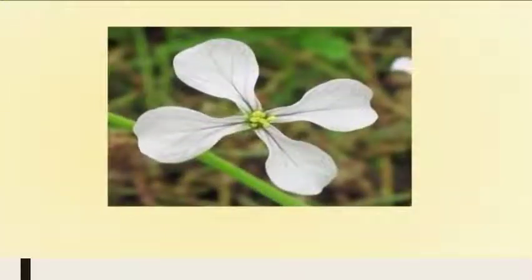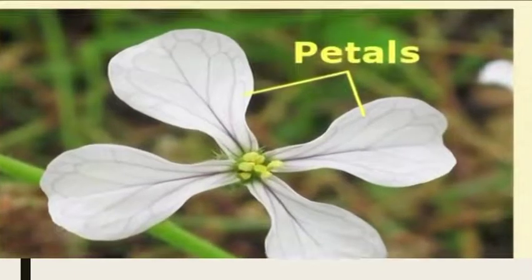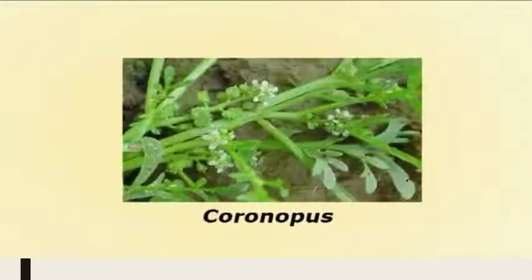Now the corolla is again comprised of 4 petals. It's apopetalous, that means free petals. A characteristic feature, it is cruciform, that means arranged in a cross shape. These petals are often with an elongate claw at its base and a spreading limb. Sometimes in some of the species we see these petals are absent, as we see in the case of Coronopus.